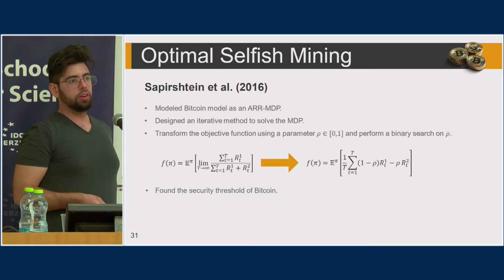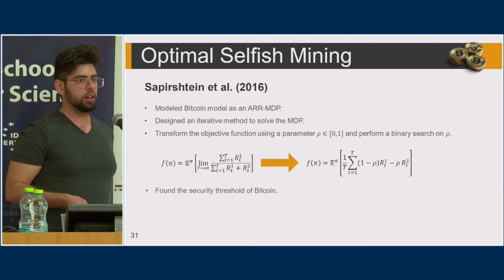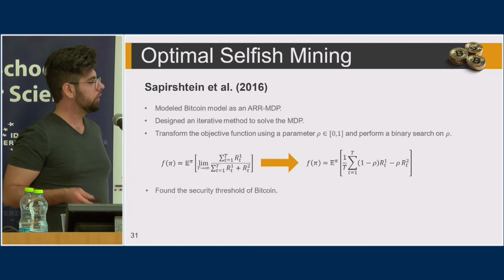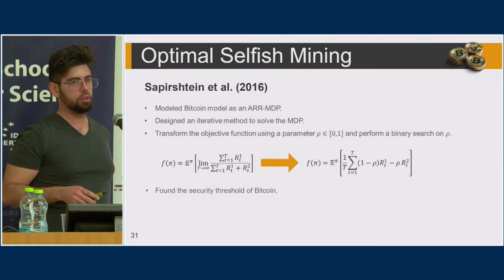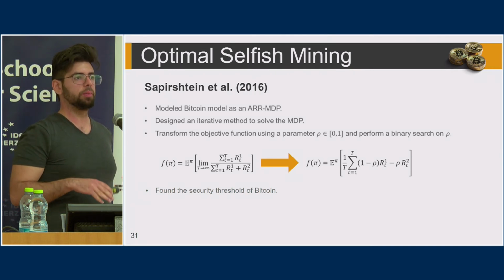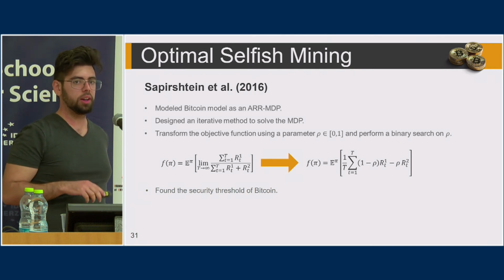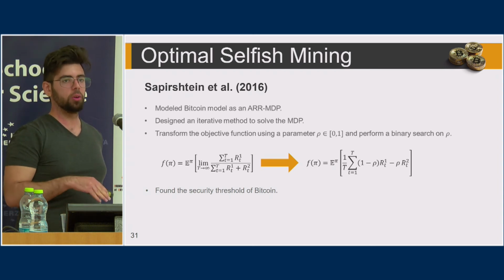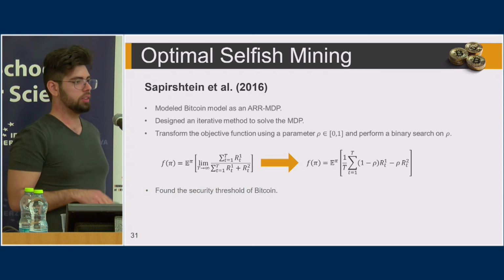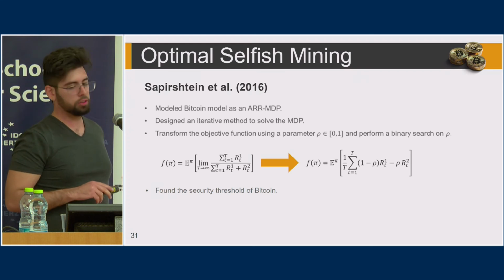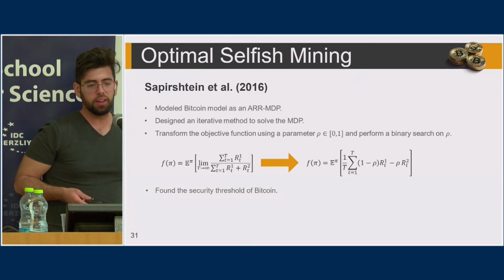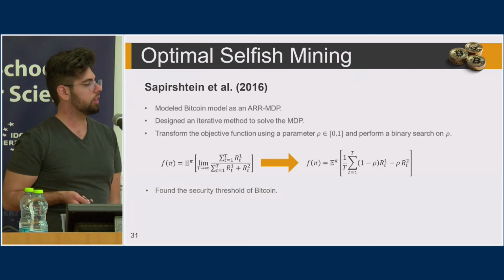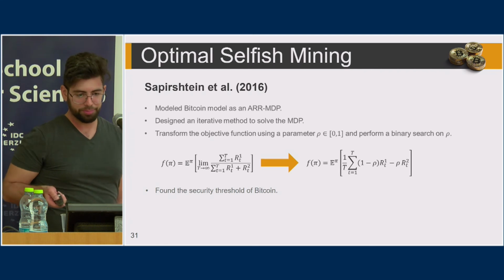Okay, they use this for miners of different sizes and different parameter models, and they found the security threshold of Bitcoin, which is a minimum miner size required for performing selfish mining. So as long as all miners are below that threshold, you get that the system is secure from selfish mining. But if there is some miner which is larger than that, you can have problems.